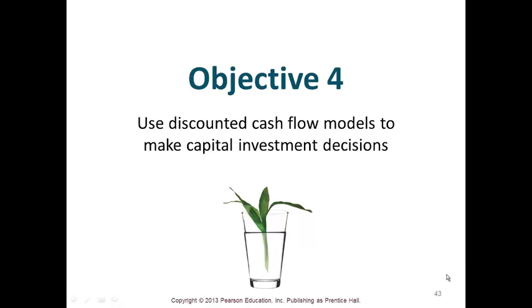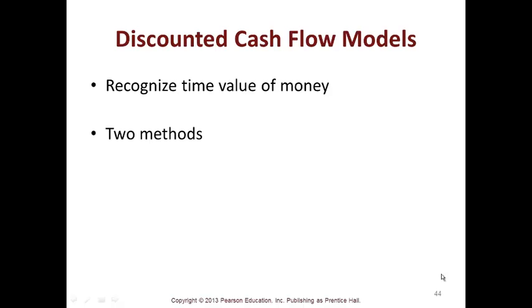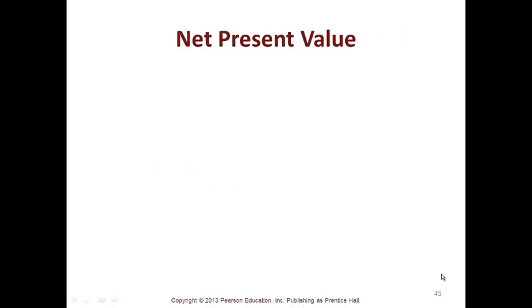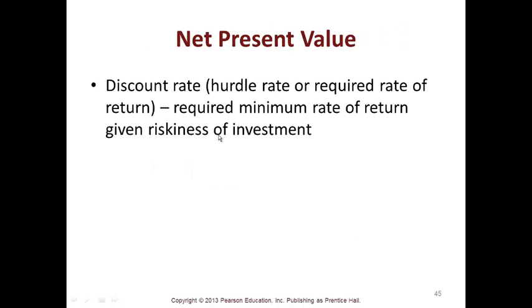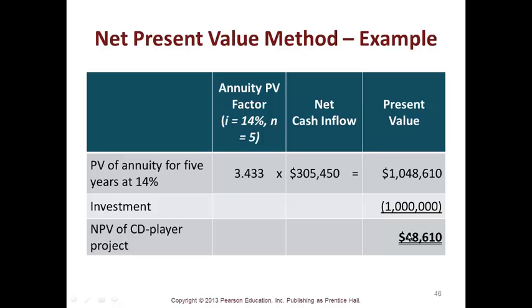Objective 4 is use discounted cash flow models. A discounted cash flow model recognizes the time value of money. There's two methods, net present value and internal rate of return. The net present value uses a discount rate, a hurdle rate, or required rate of return, the required minimum rate of return given riskiness of your business or your investment. A proposal is acceptable when the net present value is greater than or equal to 0.